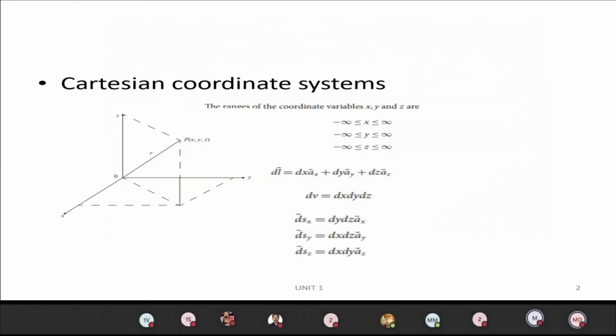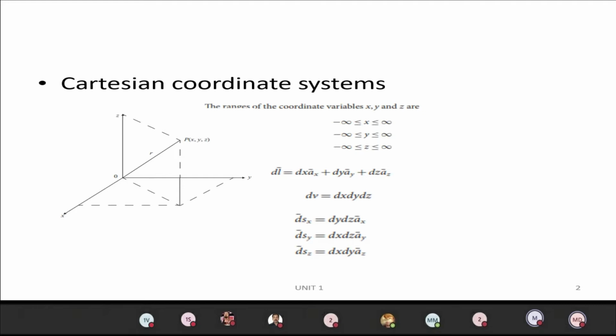When you go for electromagnetic fields, mainly we have three coordinate systems. So far you have seen the basic concepts of electromagnetic fields. Electromagnetic fields are experienced in a three-dimensional view. In a graph we have the x-axis and y-axis, and the field is experienced in three-dimensional axes. That's why we say three coordinate systems. The first one is the Cartesian coordinate system, or the rectangular coordinate system.